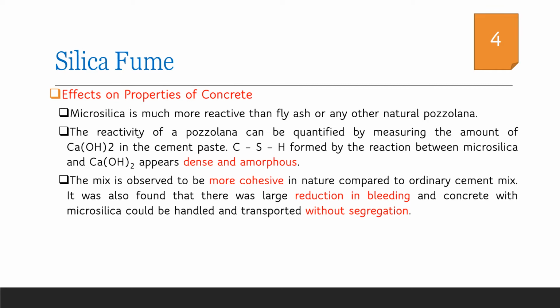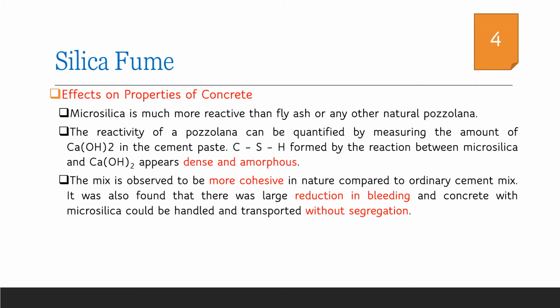Also, the reactivity of pozzolana can be quantified by measuring the amount of calcium hydroxide present in cement paste, because on reaction between the calcium hydroxide and the pozzolanic material, its quantity reduces, and thus we can understand that the reaction has occurred. The CSH paste formed due to the reaction between calcium hydroxide and pozzolana creates a denser and amorphous mixture, and as a result we get a better concrete.